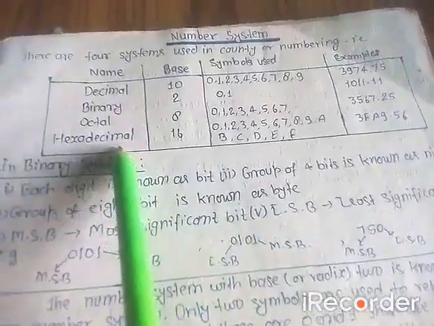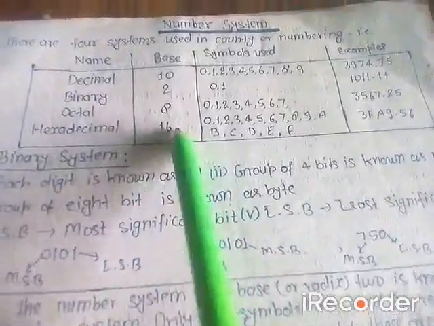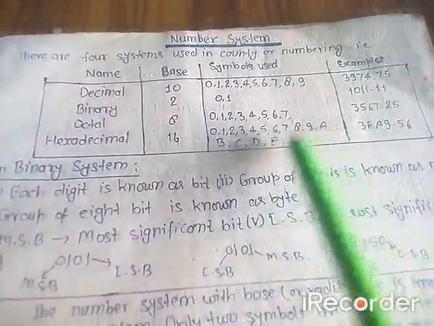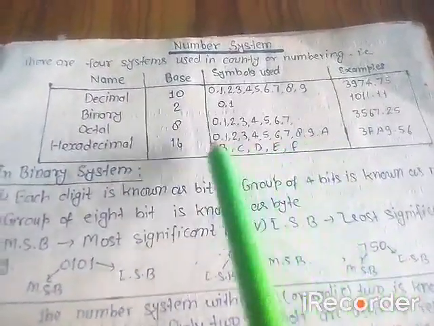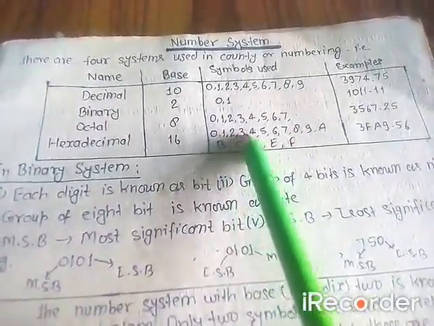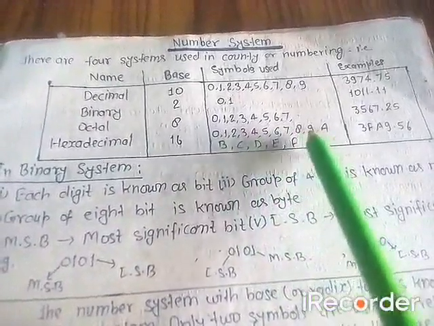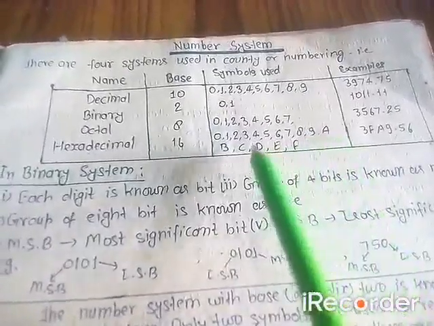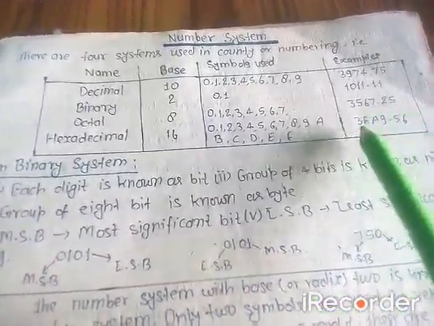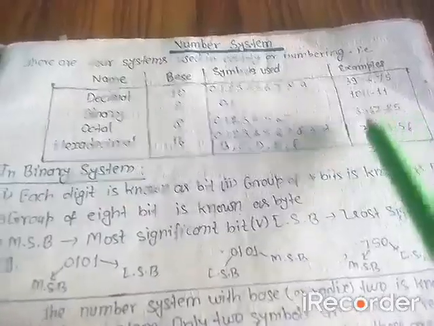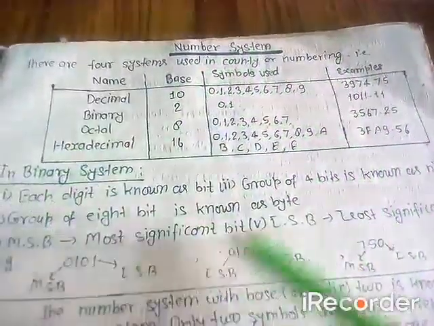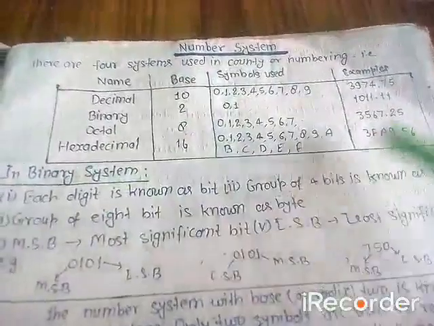Now let us see hexadecimal. The hexadecimal number system has base 16 and it is also known as alphanumeric because it uses alphabets and numbers both. The defined symbols in the hexadecimal number system are 0, 1, 2, 3, 4, 5, 6, 7, 8, 9. After 9, A, B, C, D, E, F. The example of this number system is 3FA9.56. This is the complete introduction about all these four number systems.